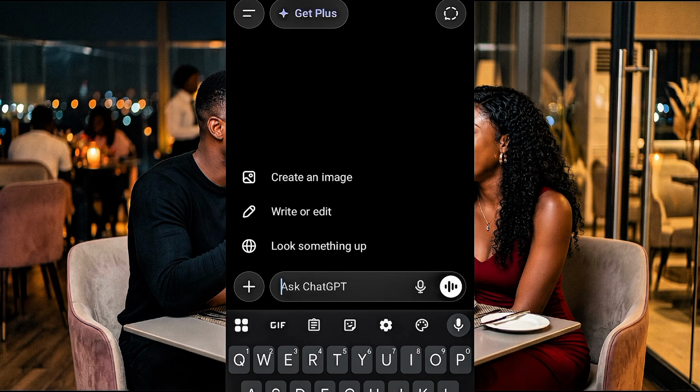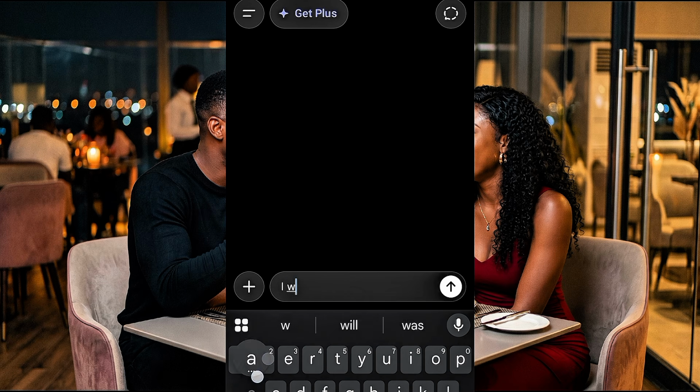Alright, so what I need to do now is to go ahead and type how I want the video setting to look like. For this, I want a guy and a lady having dinner, just like a date, right? So the way I imagine it, I just have to type it that way to ChatGPT. With that, ChatGPT is going to help me to write a well structured prompt to generate my image. Now watch me as I'm typing it.